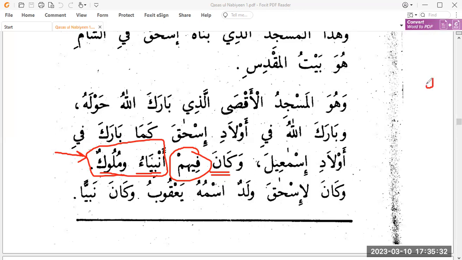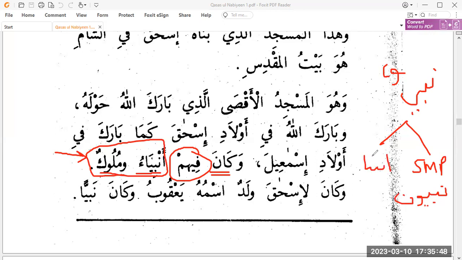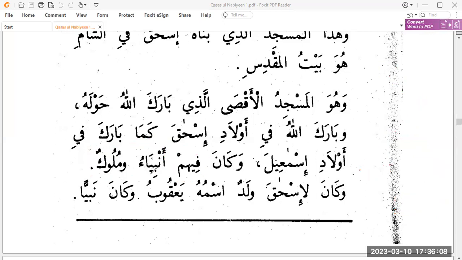So nabiyun, nabi, nabiyun would be the messenger. It has two plurals. One is a sound masculine plural, nabiyun, and second is anbiya, and this is a broken plural, anbiya. And nabiyun, obviously, when you decline it, so this will be nabiyun, nabiyin, nabiyin, like the name of this book, Qasasun Nabiyin. So that is majroor with ya. Alamatu jarrihi al-ya. Nabiyun, nabiyin, nabiyin. Sound masculine plural. So this is another plural, broken plural that's been used in here.